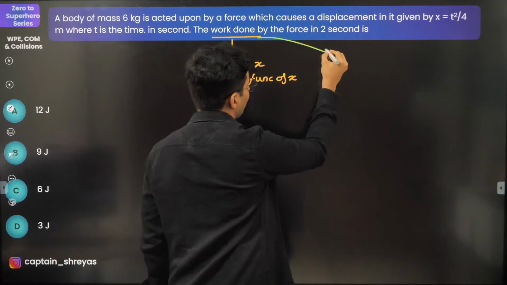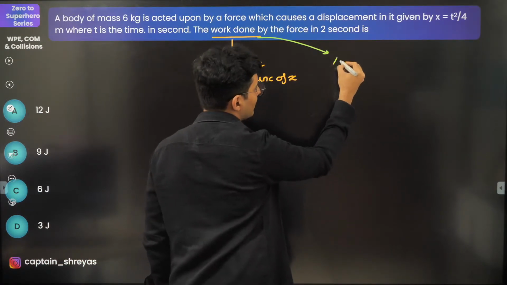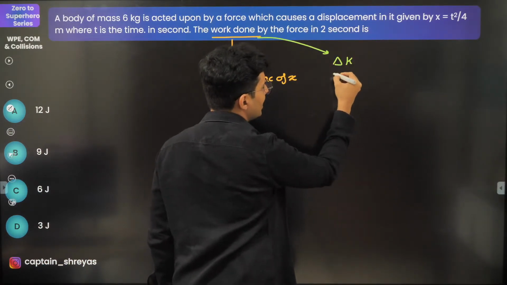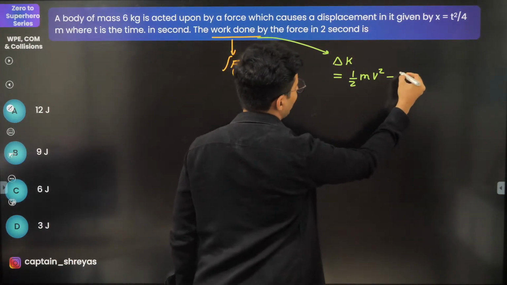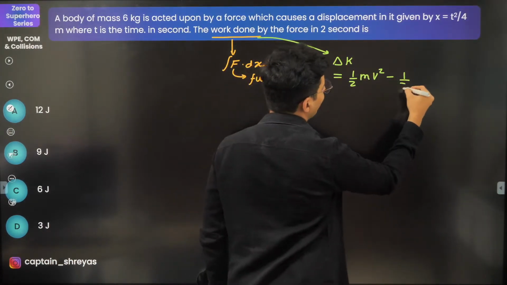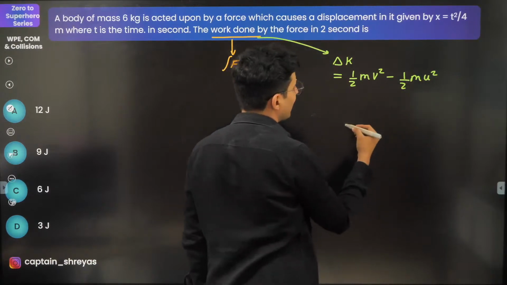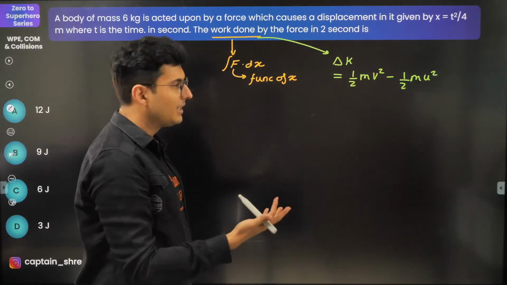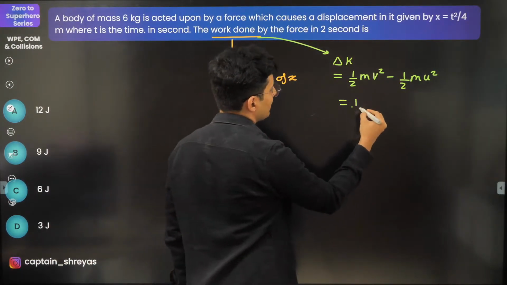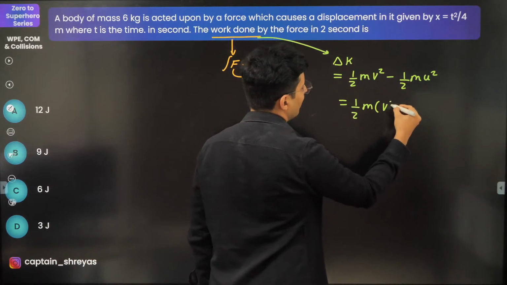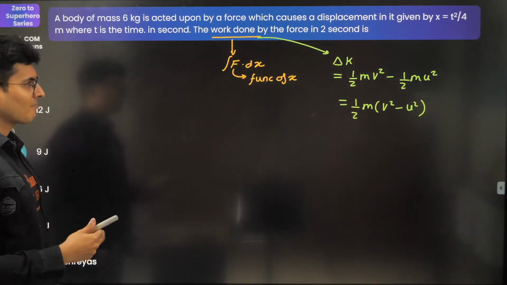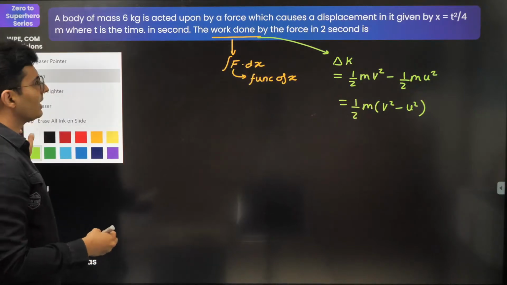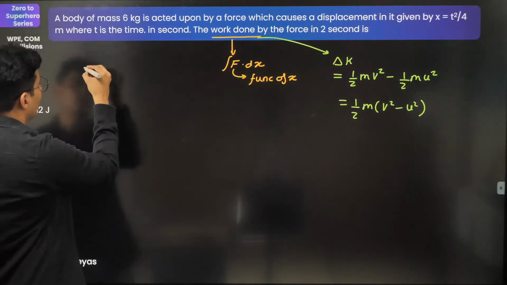Work done by the work-energy theorem is also the change in kinetic energy, and change in kinetic energy is half m final velocity square minus half m initial velocity square. Maybe I can just find out the velocities and then solve the problem, because it is just half m times the difference of final and initial velocity squares. So let's find out the velocity. I think we can find that out. How do I find that out?